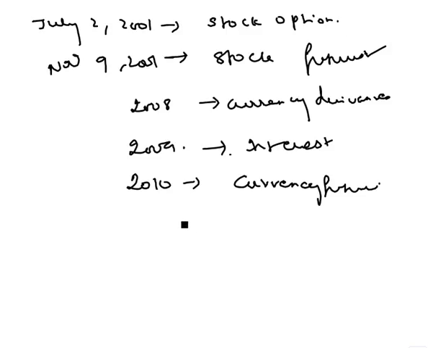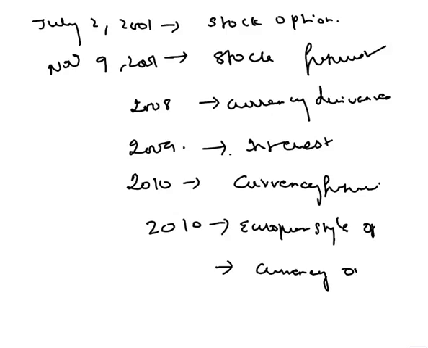And then what happened in 2010 of the same year? Then the European style stock options came, and in the same year 2010, currency options came to the Indian market. So this is as far as the development of the Indian derivative market is concerned. Now I want to discuss two important terms in